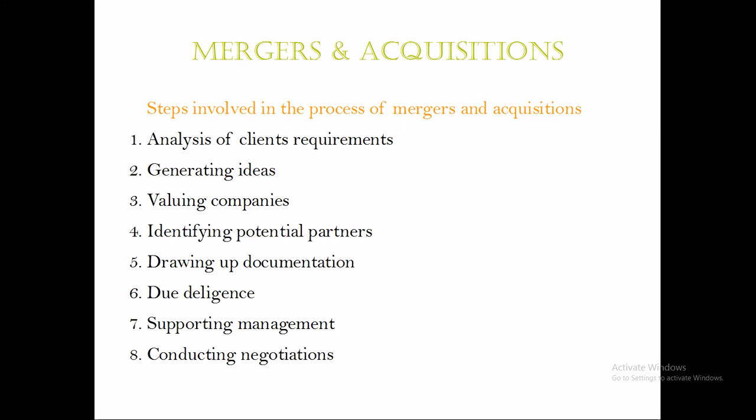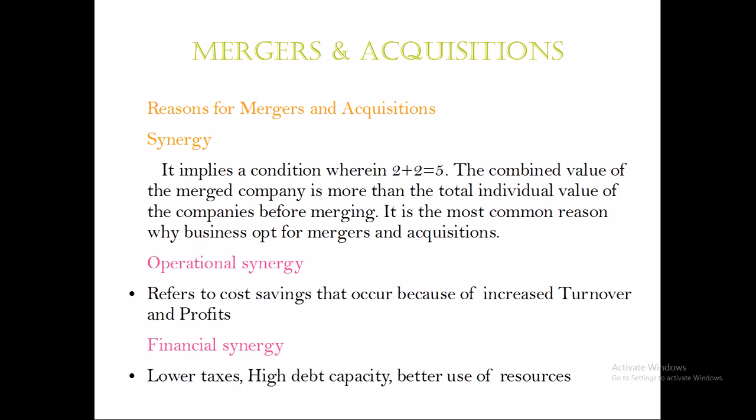Motorola was bought by Lenovo for more money than it was actually worth at that time. So a lot of acquisitions happen that way, because the target company will have a big future, and the acquiring company will have confidence that the target company will shine in the foreseeable future. So that happens. So, reasons for merger and acquisition. The main reason stated for merger and acquisition is something called synergy. Synergy means a condition where 2 plus 2 equals 5. So you can ask, how is that possible?